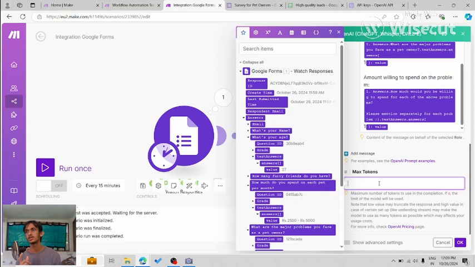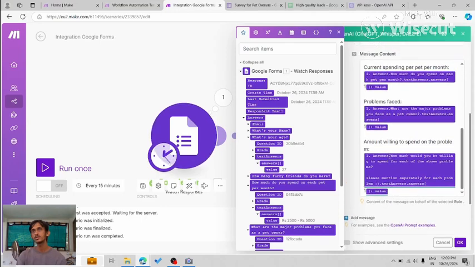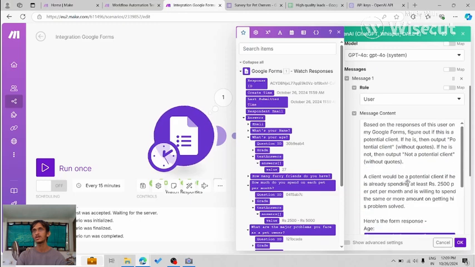A token is, generally you can say, 4 characters. Like, not always, but you can get an idea: one token is 4 characters. So this max tokens specifies the maximum number of tokens that the output can contain. For us, the output can either be potential client or not a potential client. So it will be max 10 tokens, right? Not more than 10 tokens.